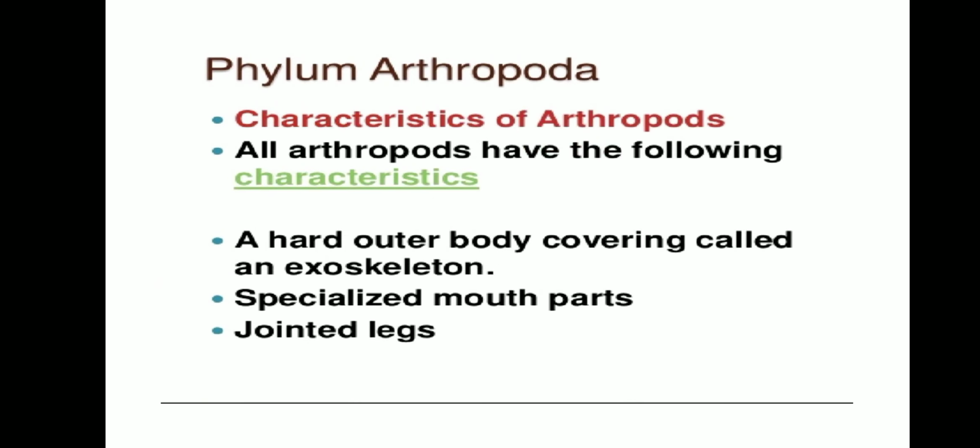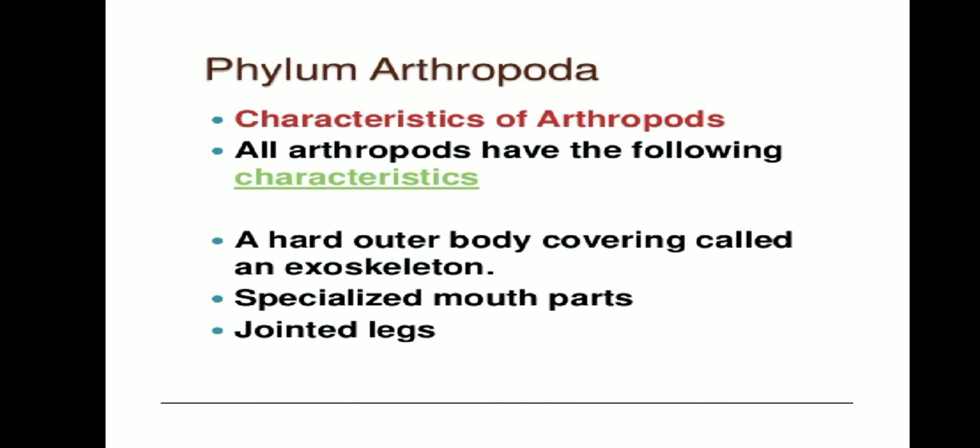And here the excretion occurs through the Malpighian tubules or green glands. About respiration, this kind of organism respires through the body surface, gills or even by trachea. Trachea is what? Air tubes present in the body. So the respiration is possible with the gills or body surface or even with the trachea.